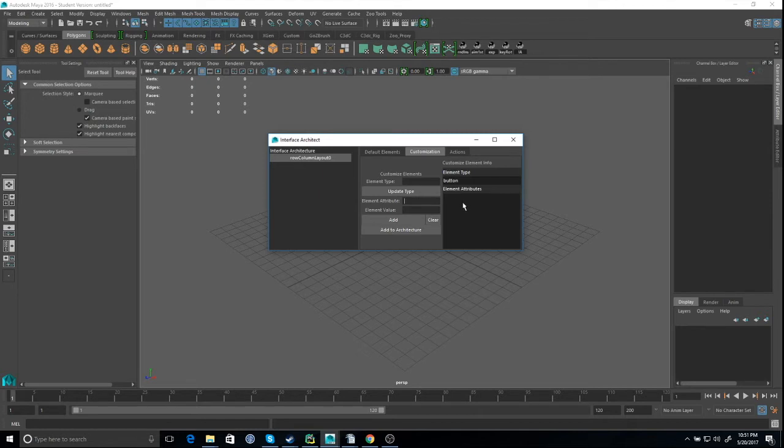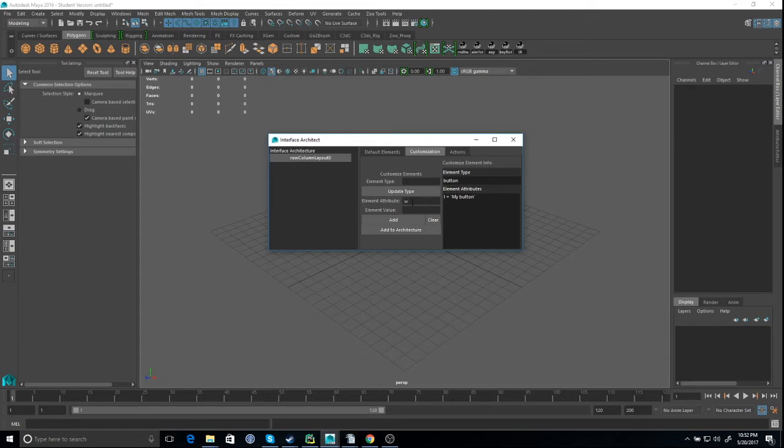But since we don't only have one, you can just keep adding. So what you do is say, if you want to label, L, "my button". Keep in mind that this is literally the value of the attribute. So if it's a text or a string, you actually have to have the quotation marks here. And if you hit add, it will be added into the element attribute.